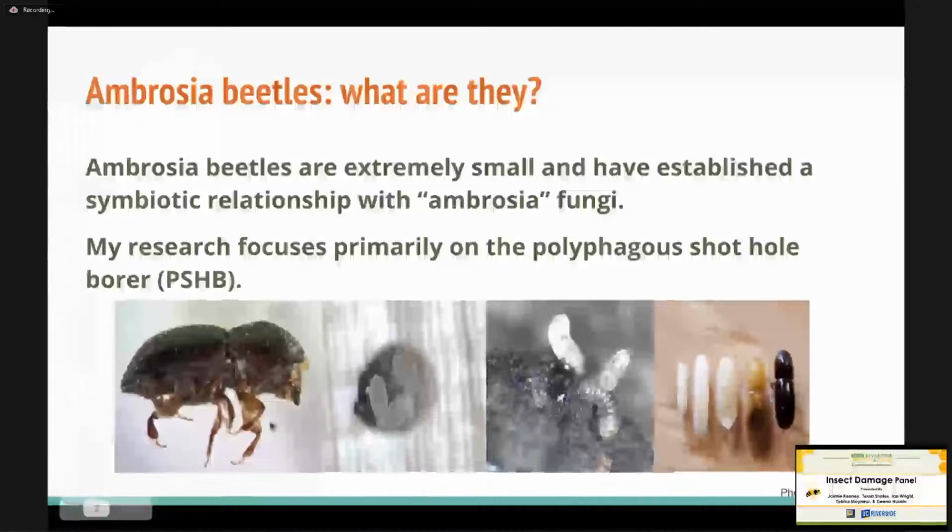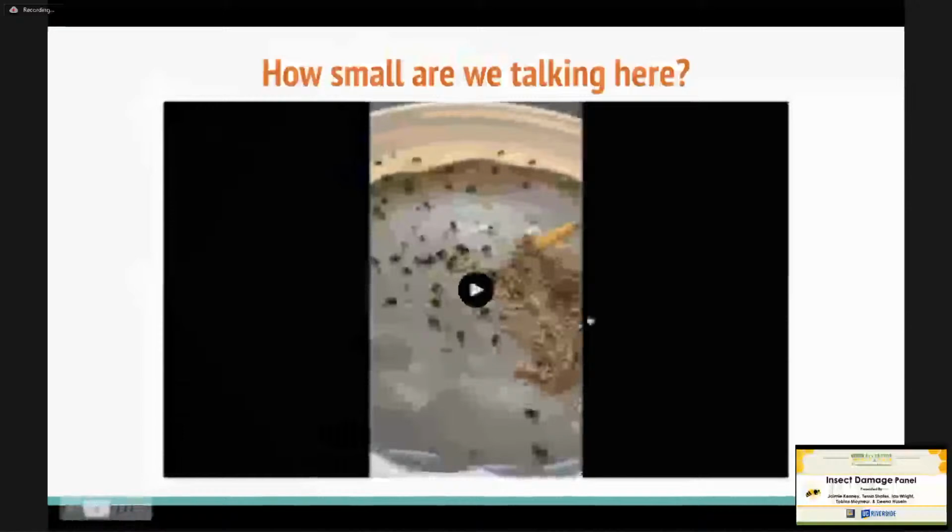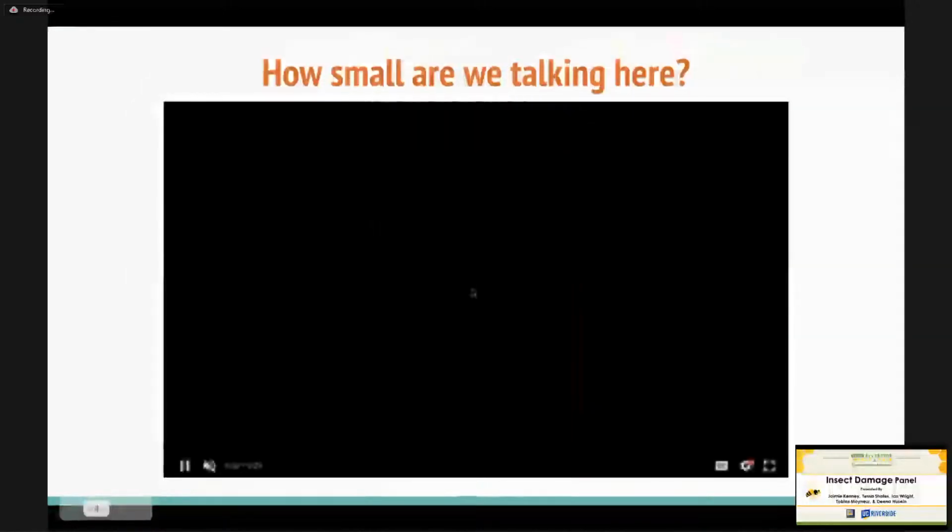And this is it, this beetle right here. These are some eggs right next to it, some first and second stage larvae, and then the last one on the right, you can see the pupae as well, and then the adult beetle. Now, you might be asking yourself, how small are we talking here? So, I have a video for you to see.